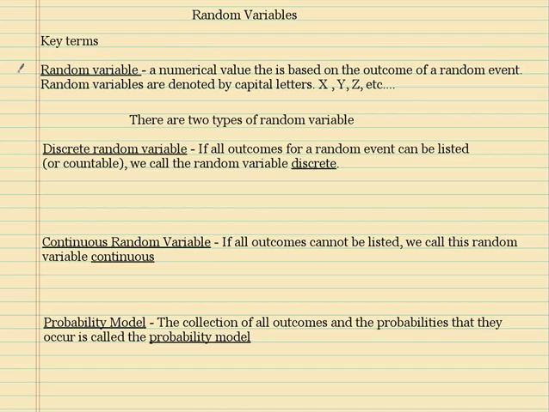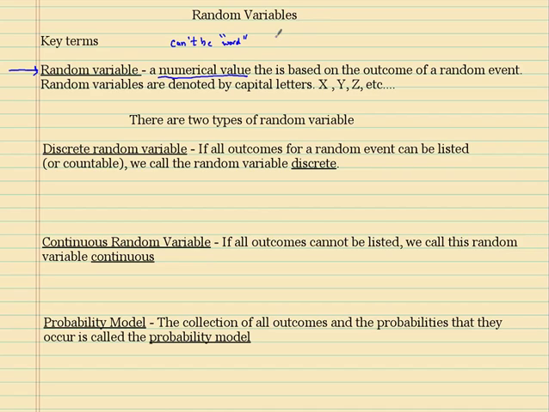So let's talk about a random variable, and this definition is very, very important. The first thing: it's a numerical value. So it can't be a word.